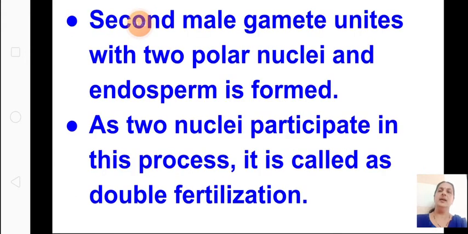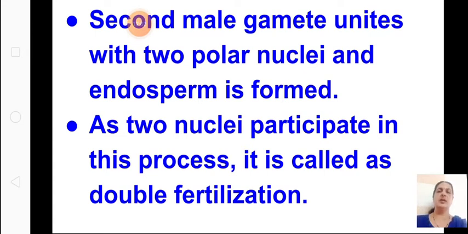After that, the second male gamete unites with two polar nuclei and endosperm is formed. Okay, the second male gamete unites with what? Two polar nuclei, and endosperm is formed. As two nuclei participate in this process, it is called double fertilization.